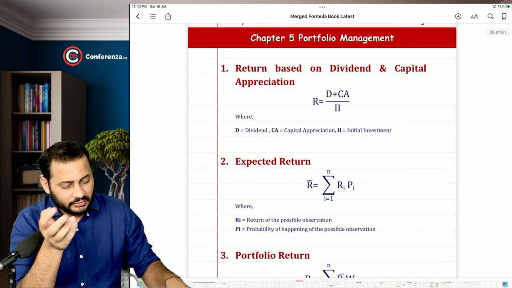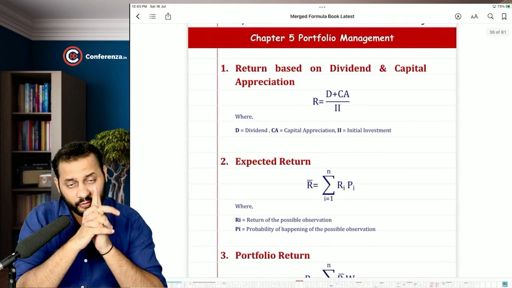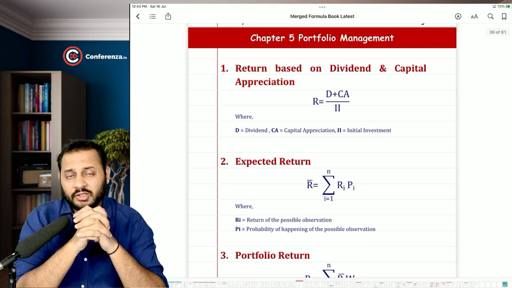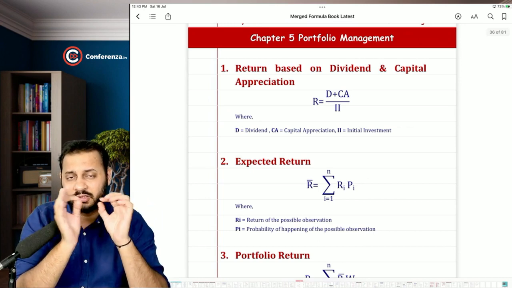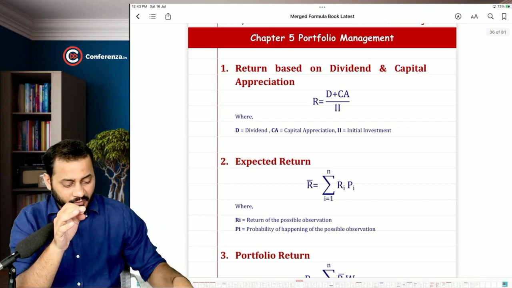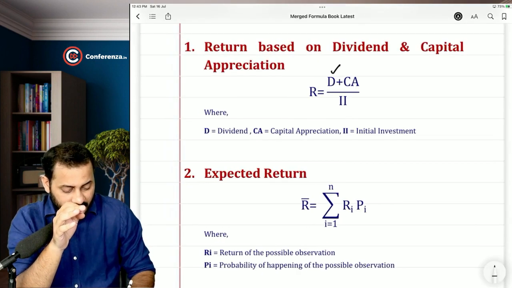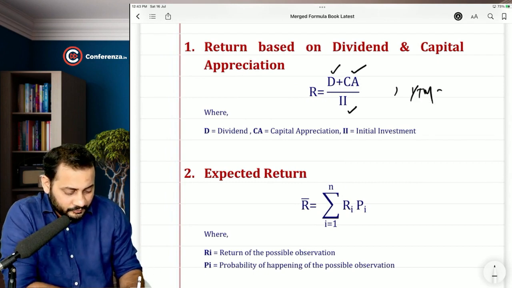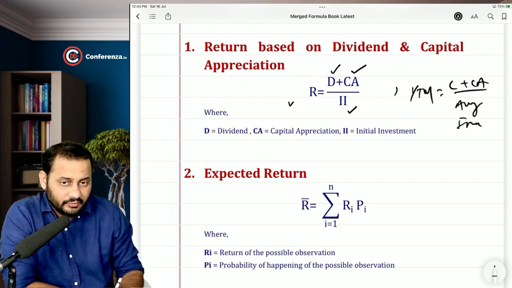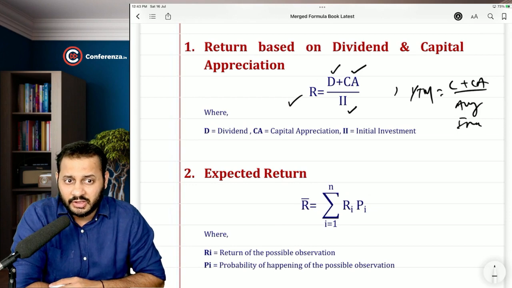Then we discussed some formulas for portfolio management as well, in the beginning, before starting the chapter of risk management. The very first formula was for the return of the security, which is very simple: dividend plus capital appreciation divided by initial investment. If you remember, the return for a bond was coupon plus capital appreciation divided by average investment. In a similar way, we will calculate the return for an equity share. Instead of coupon, we are getting equity dividend, and the capital appreciation will remain the same, divided by initial investment.